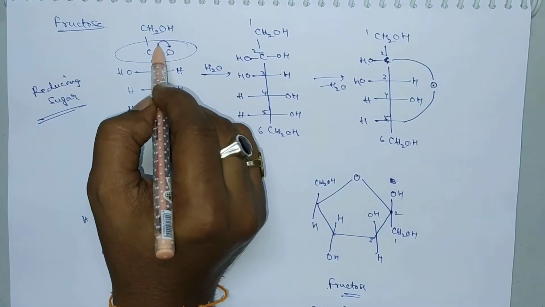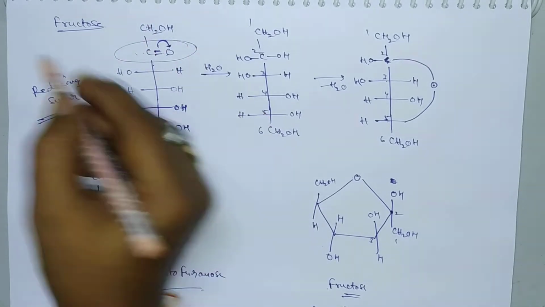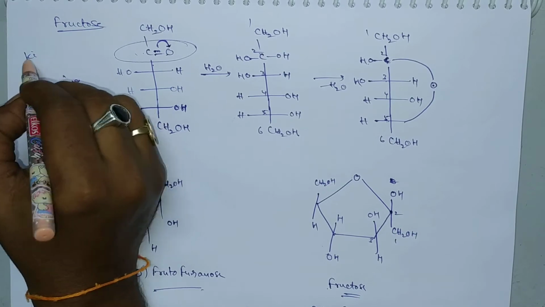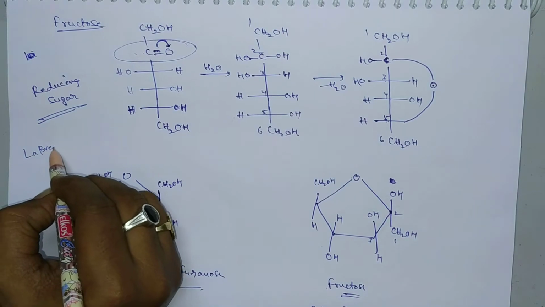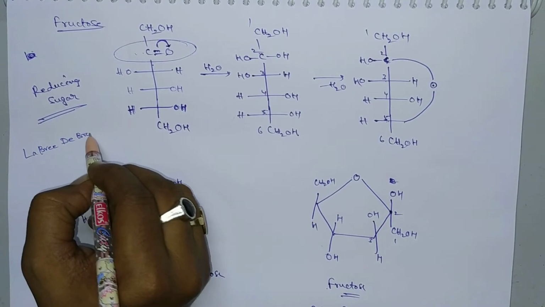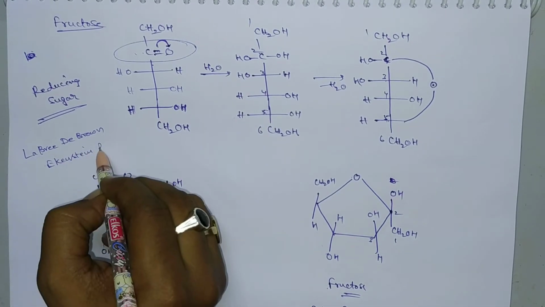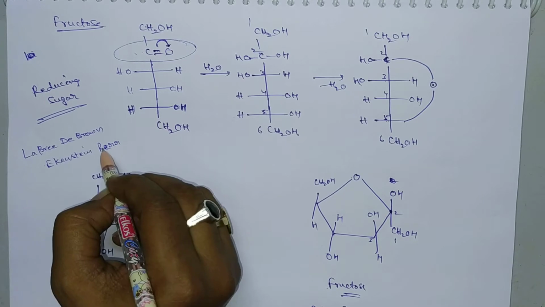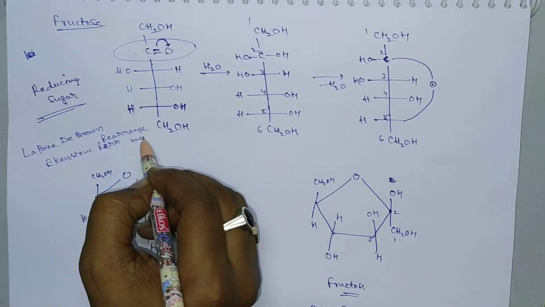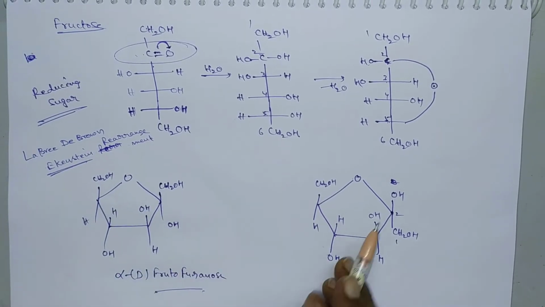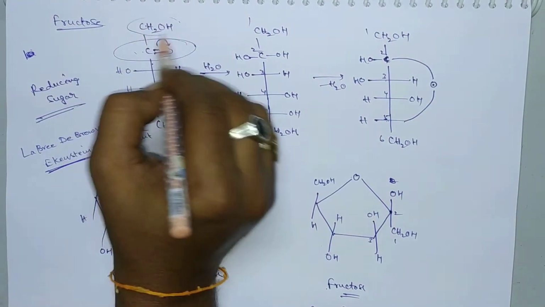Here an intramolecular proton transfer arises, by means of the Lobry de Bruyn–Alberda van Ekenstein rearrangement. By using this Ekenstein rearrangement, the keto group will convert into an aldehyde group.